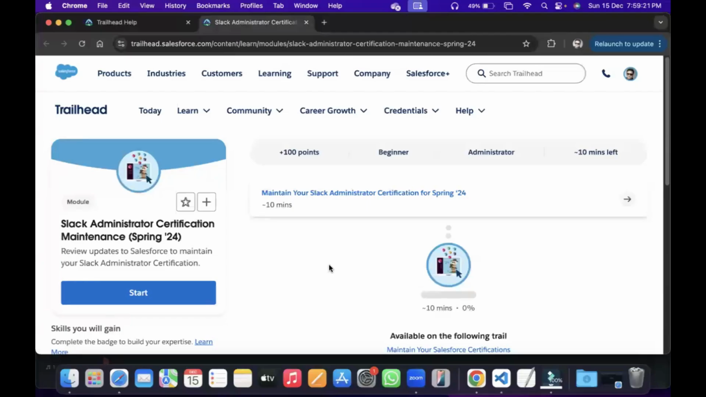Hi guys, today we'll see Slack Administrator Certification Maintenance Spring 24.